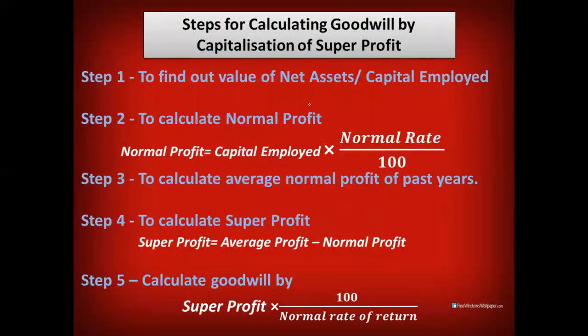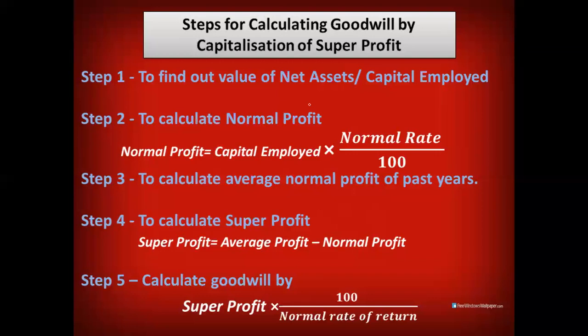So again, to find out the value of goodwill by super profit method, we are going to follow certain steps. As the word super profit is used, we need to calculate super profit. In order to calculate super profit, we need two components. One is actual profit and the other one is normal profit. So the first step is to find out capital employed, because in order to calculate normal profit, we need to have capital employed. Find out capital employed either by asset approach or by liability approach.